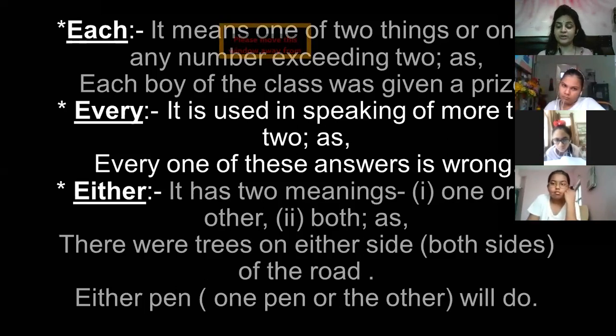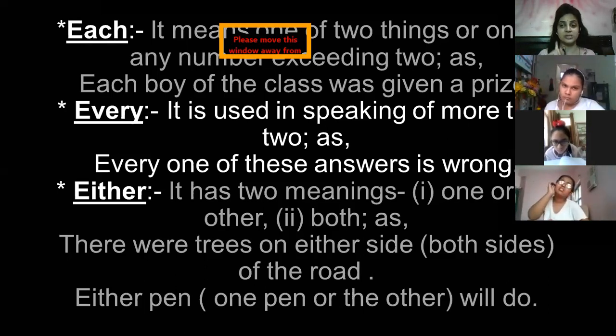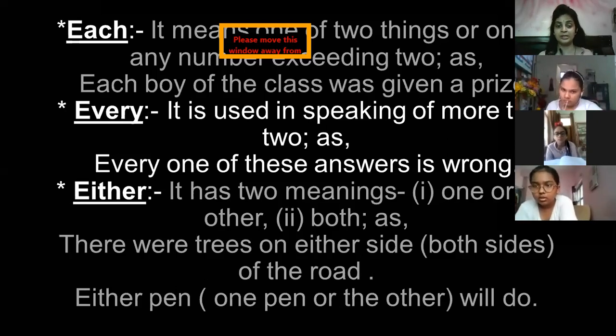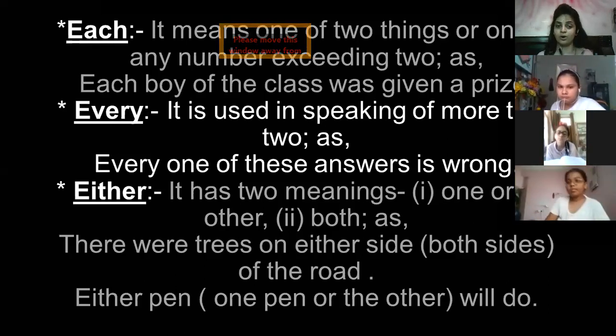After that, every. It is used in speaking of more than two. As I spoke, each and everybody has to do this. So if there is only one thing, for that we use each. And if there are more than two, we use every for that. For example, every one of these answers is wrong. It means more than two answers, all the answers are wrong.